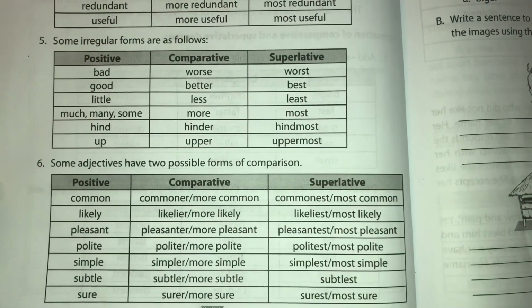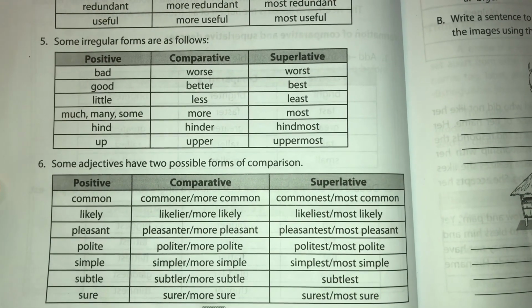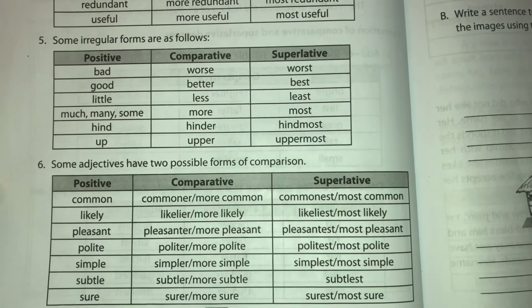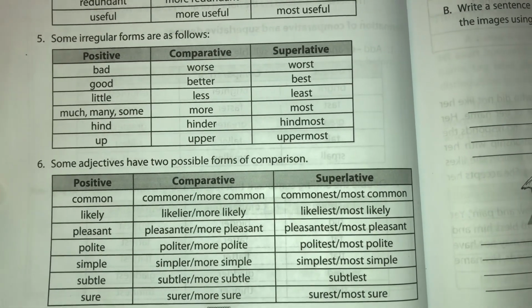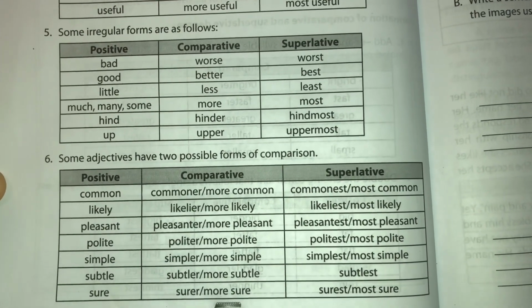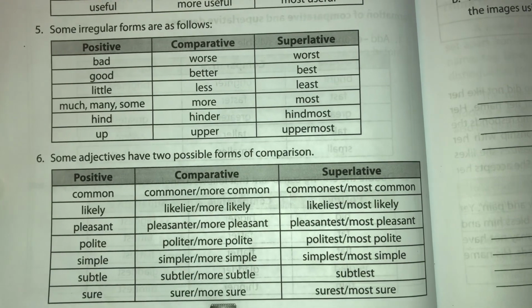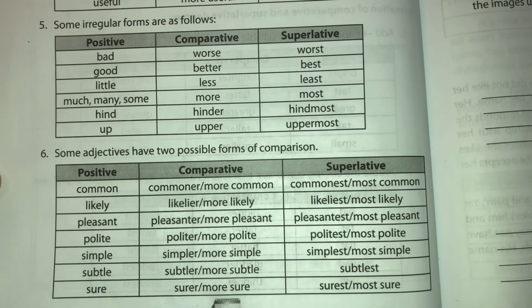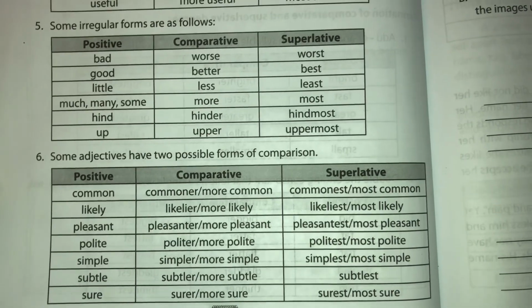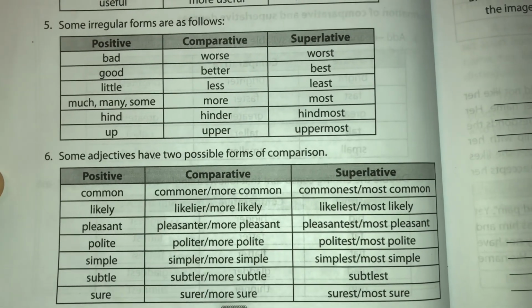5. Some irregular forms are as follows: bad, worse, worst; good, better, best; little, less, least; much, many, some; comparative, more; superlative, most; hind, hinder, hindmost; up, upper, uppermost.